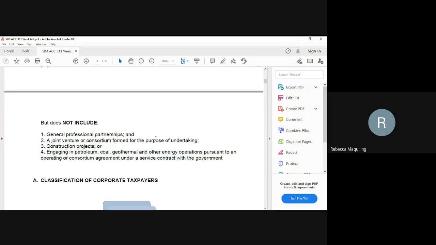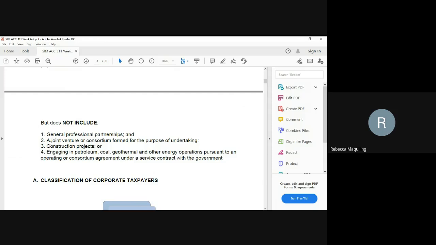So take note, the exclusions, under tax for the purpose of taxation, these are not included as part of the corporation tax, okay? So we have the general professional partnership, because this is part of the individual taxation, individual income earners, because they are sharing the shares of the partnership and those shares would be included as part of the individual income tax, okay?